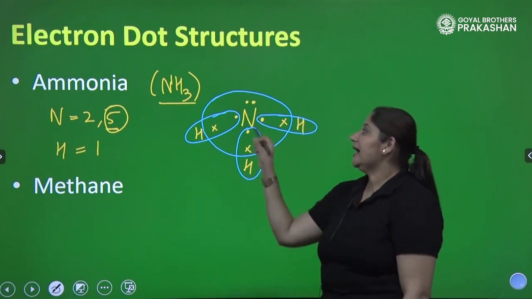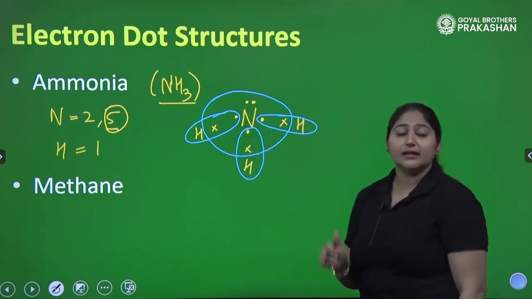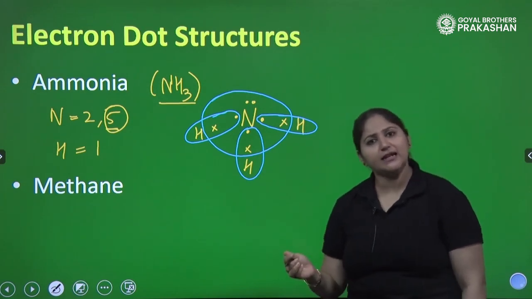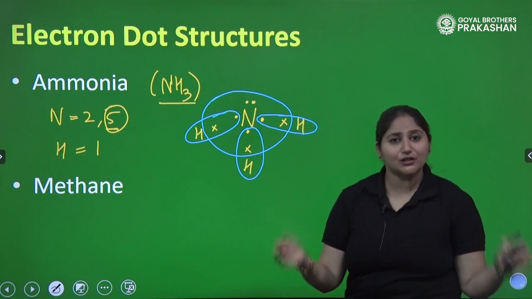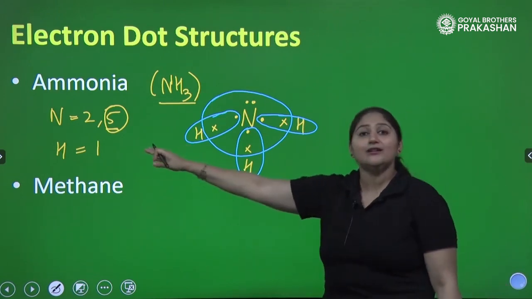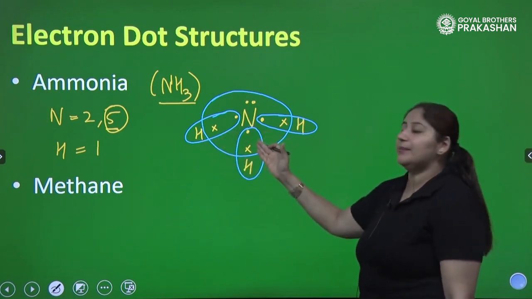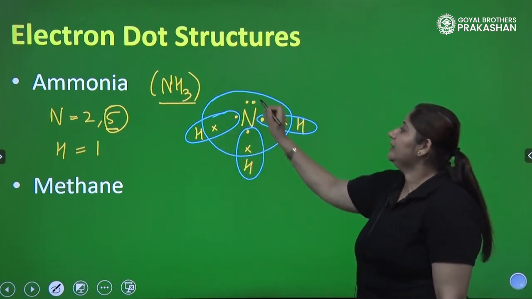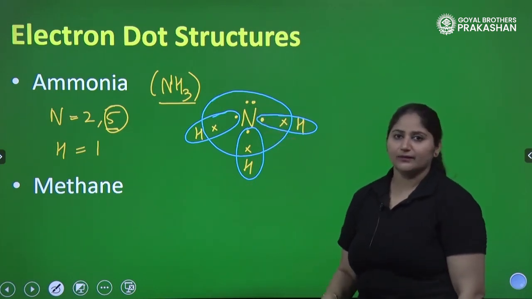Now, it is very important and interesting to know here that it is not at all necessary that the atom will share all its electrons. Look at the nitrogen here. Is nitrogen sharing all its valence electrons? No. It depends on how many electrons it actually needs. What is the valency of that atom? For example, the valency of nitrogen is 3. It needs 3 more electrons. So, the sharing has happened with 3 electrons only, and the 2 electrons are not participating in the bond formation, right?